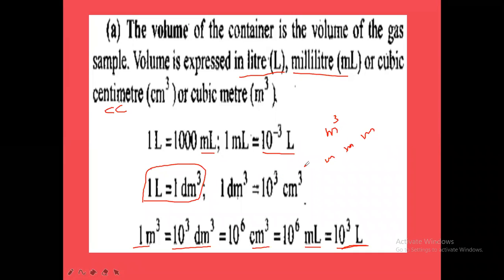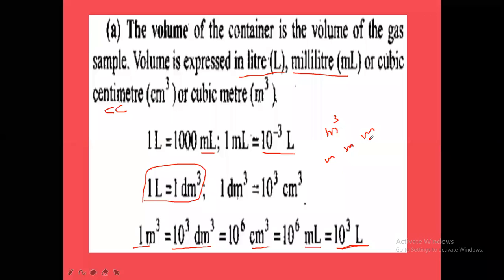So 1 meter cube is equal to meter into meter into meter, so 100 centimeter into 100 centimeter into 100 centimeter, because 1 meter is equal to 100 centimeters. So it is equal to 10 power 6 centimeter cube. That is 1 meter cube. So this is the relation between the MKS unit of volume and the CGS unit of volume. The CGS unit of volume is centimeter cube, the MKS unit of volume is meter cube. So 1 meter cube is equal to 10 power 6 centimeter cube. Remember. Mainly this one you should not confuse: 1 liter is equal to 1 decimeter cube.